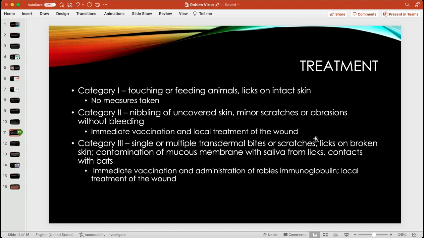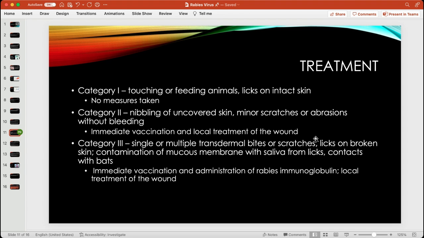For category two, this would be having an infected animal nibble on uncovered skin, which would cause minor scratches or abrasions, and technically these are without bleeding. So this would require immediate vaccination and local treatment of the wound, such as cleaning it with like peroxide or putting triple antibiotic ointment on it.